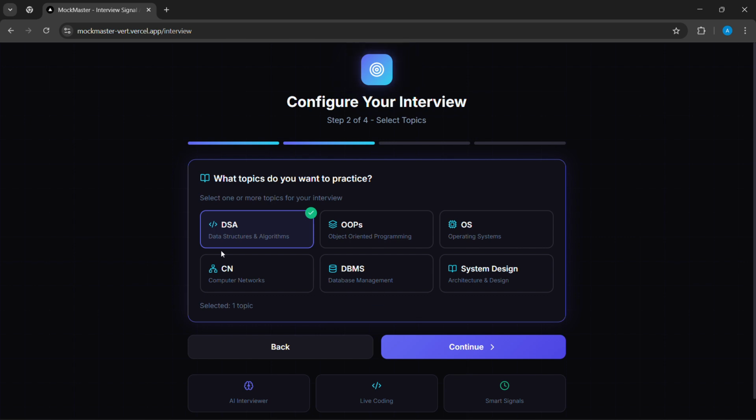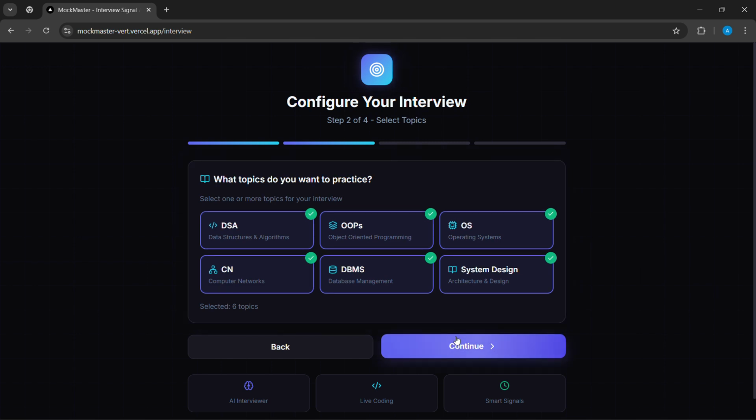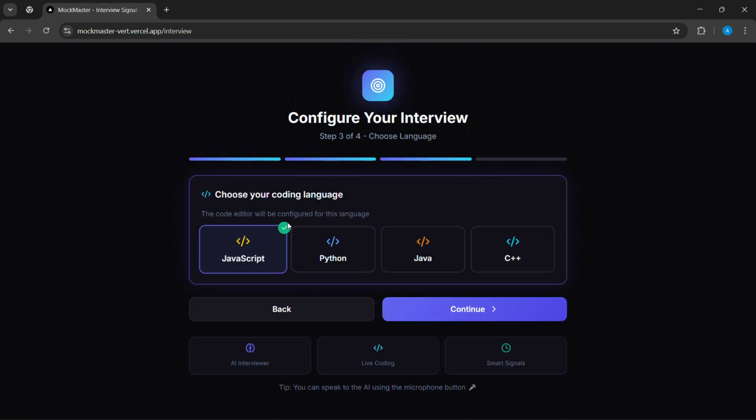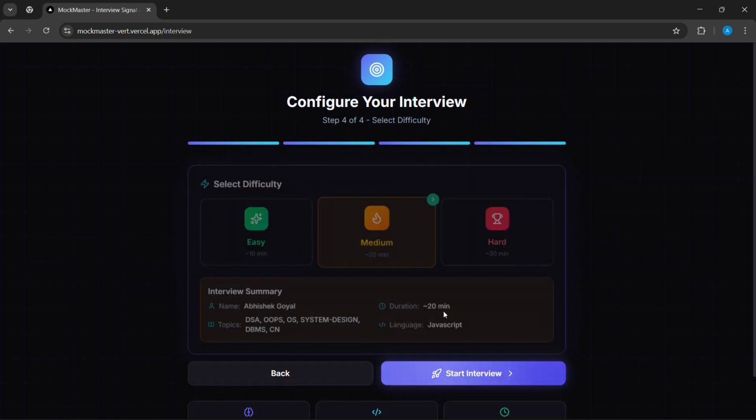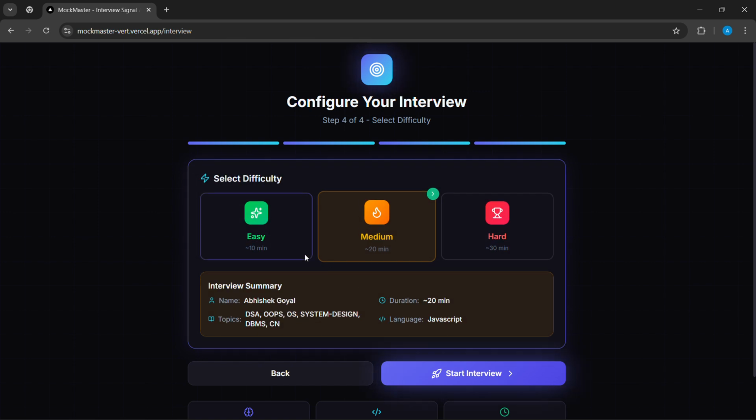Then I'll put next, and it will ask what topics I want to practice. I can select any of the six or all six. Once I press continue, it will ask what language I want to choose, since many people do DSA in multiple languages. I have JavaScript, Python, Java, and C++, and currently I'm going to select JavaScript only. Then it will ask the difficulty I want. I estimated that for an easy problem, people are able to do it in 10 minutes, and then there are medium and hard difficulties.